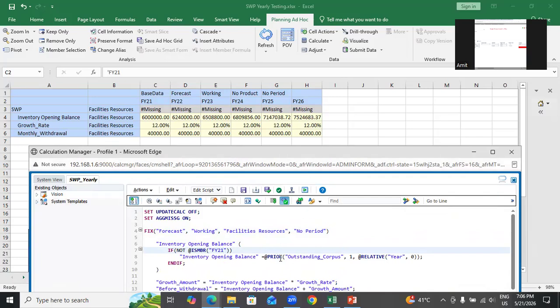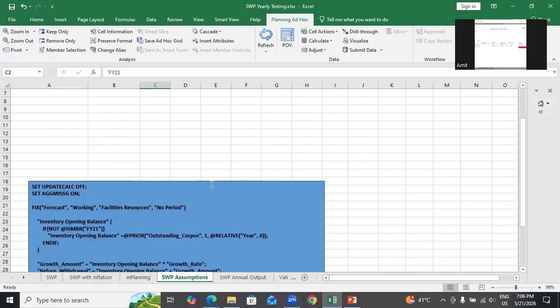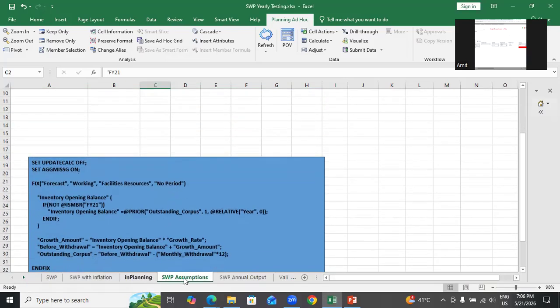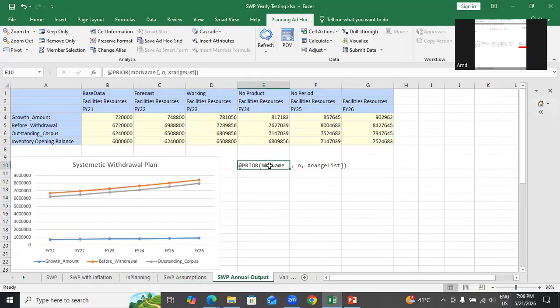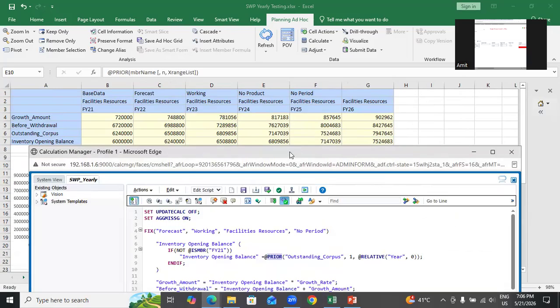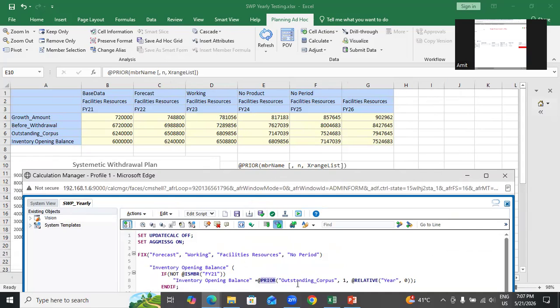So what we are using over here is the prior function. I taught you the prior function multiple times, but I'll show you once again. The prior function, what it does, this is a formula, right? So the prior function first takes three arguments. First is the member name, what I'm calculating based on: closing inventory or outstanding corpus by the end of the first year. How many years am I going forward or backward? I could even use plus and minus. If you use minus, it becomes next. So I'm going one year before or one year after. FY22 is going to take FY21, one year prior.